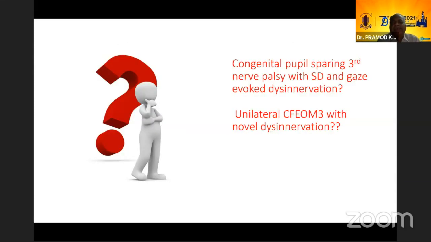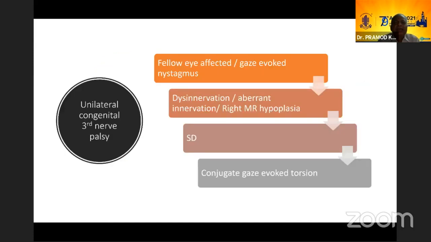Now, are we dealing with the pupillary third nerve, or is it CFM3? For the third nerve, the fellow eye is affected. There is a gaze evoked nystagmus, as I showed you: a torsional nystagmus in the right eye, and also a central vestibular nystagmus in the left eye, though in primary position it was not there. Normally the vestibular nystagmus is also there in primary position, but here it was not seen.